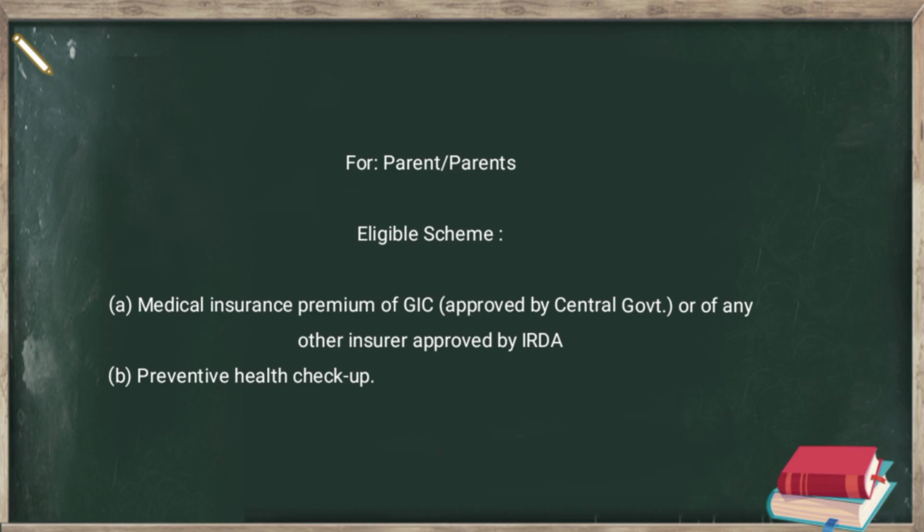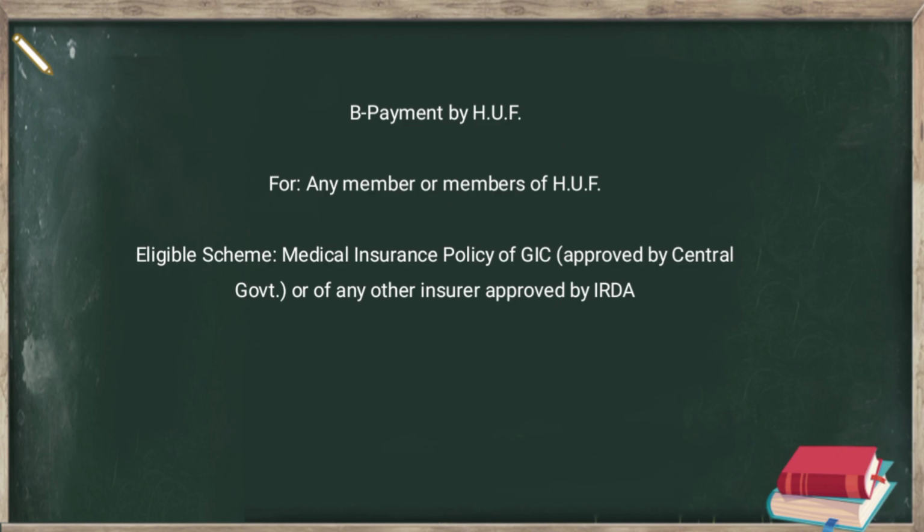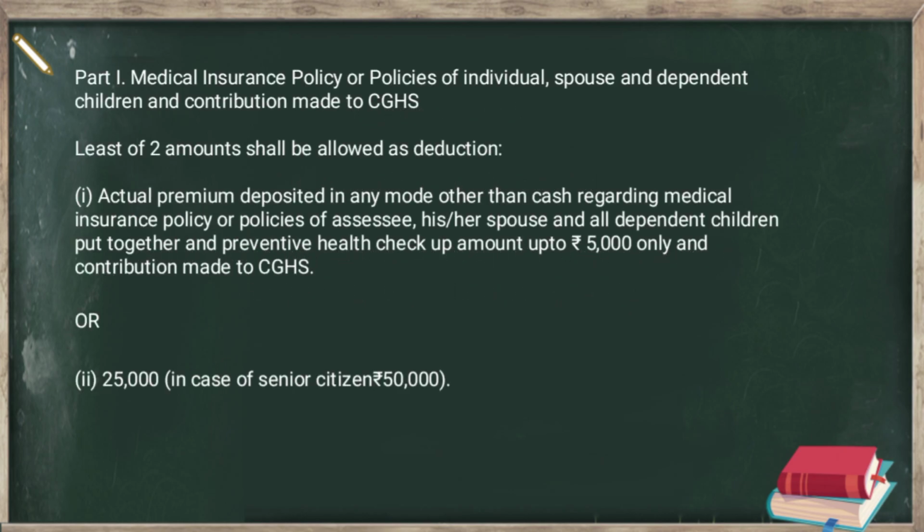and preventive health checkup. If the payment under this is made by the HUF, payment can be made in the name of any member or members of the HUF. The eligible scheme under which it can pay so as to avail this deduction is the medical insurance policy of GIC approved by the central government or of any other insurer approved by IRDA. Now, the concept of medical insurance has been divided into four parts.